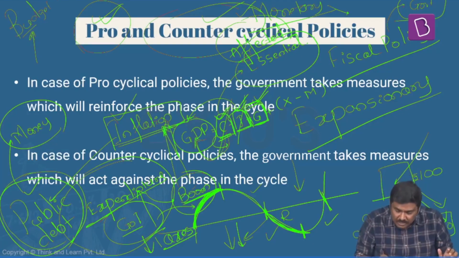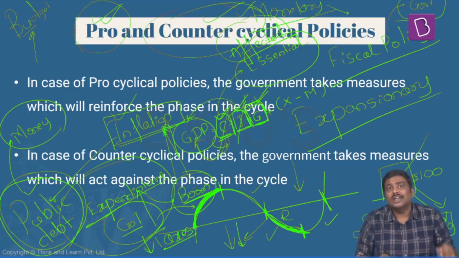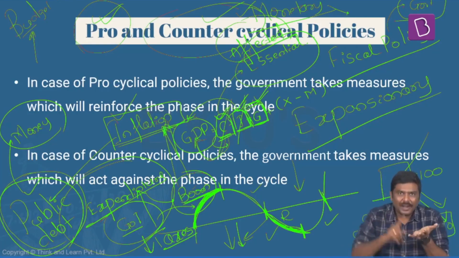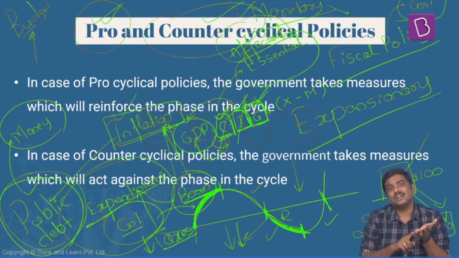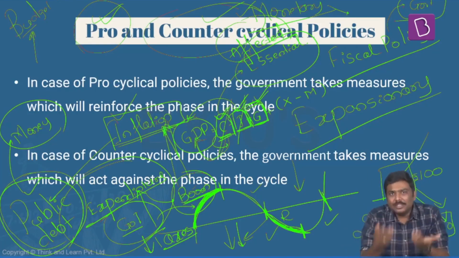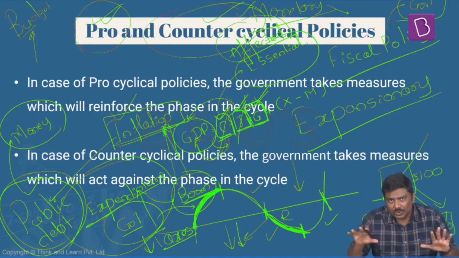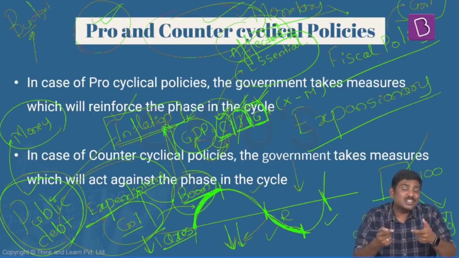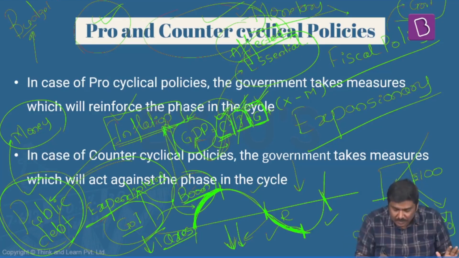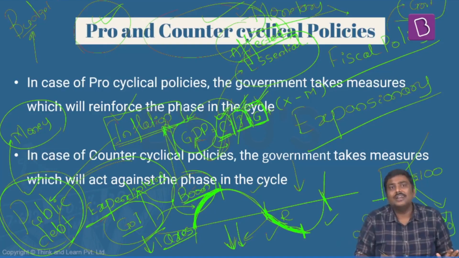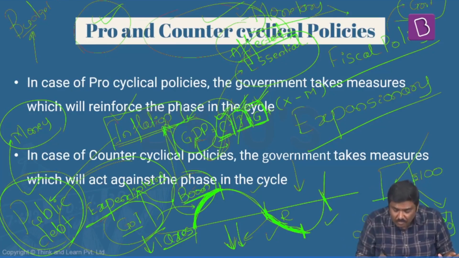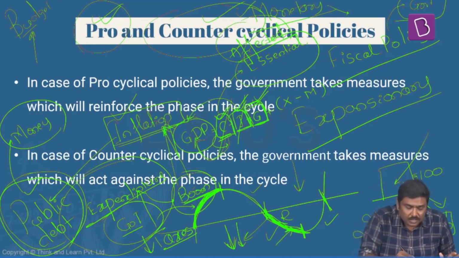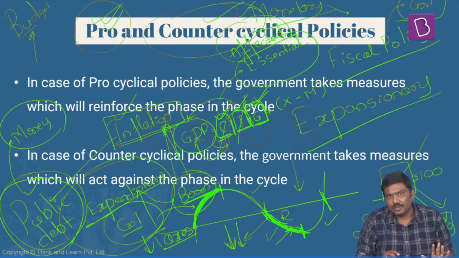Understand this. During this particular phase of a recession, it is the duty of the government to spend more, to increase the expenditure, to generate demand, to generate employment. But if government doesn't do that, rather with decreasing private sector investment, if government's expenditure also comes down at this particular point of time, and the taxes increase at this particular point of time, this is again the example of the pro-cyclical policy. Is it okay?